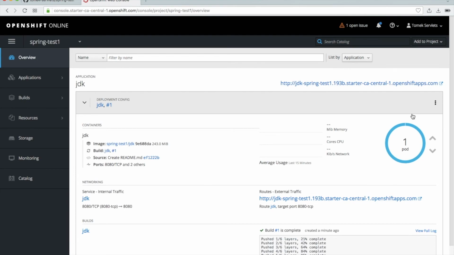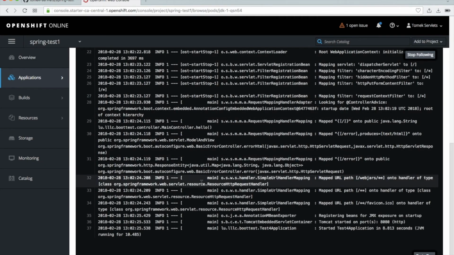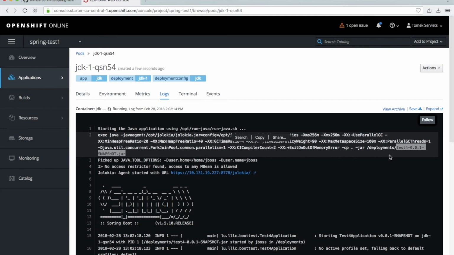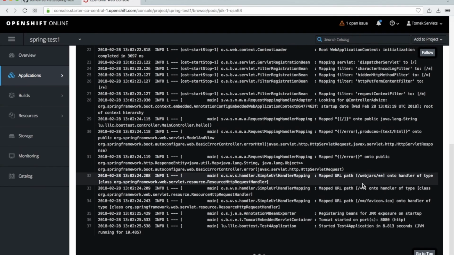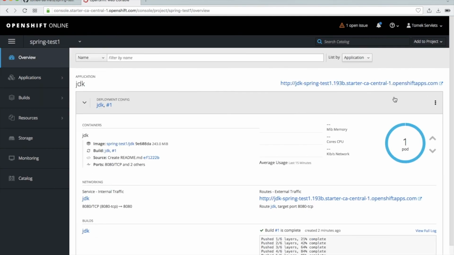So first I will not click here. I will just observe what happens inside of my pod and open the logs of my pod. And you see what happened now. Okay, the environment has started our application. You see, it doesn't matter what the name is. The name here is snapshot number 4, and test 4 was just the name of my application before, and this started, and this is all. Now let's go to overview and click on the link.